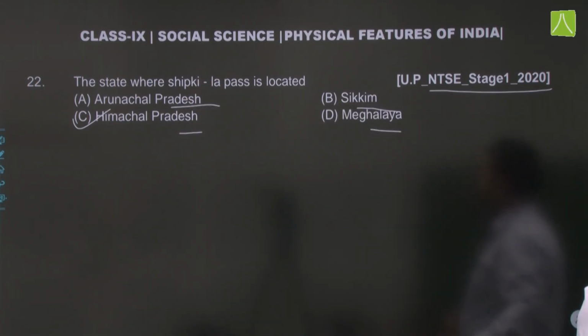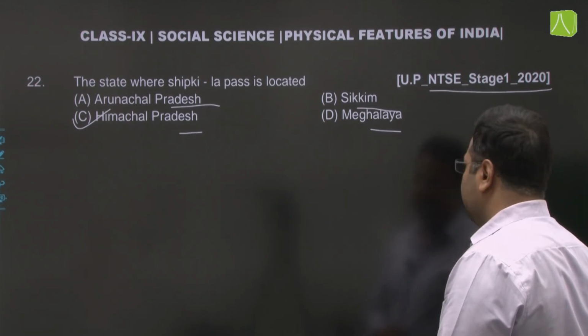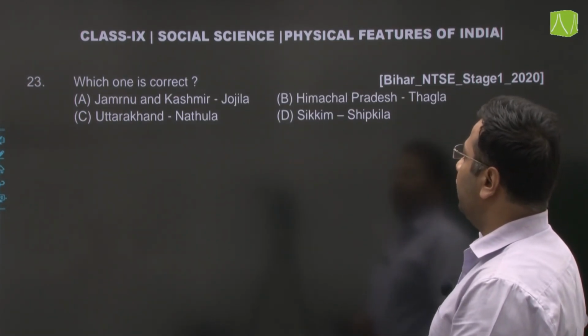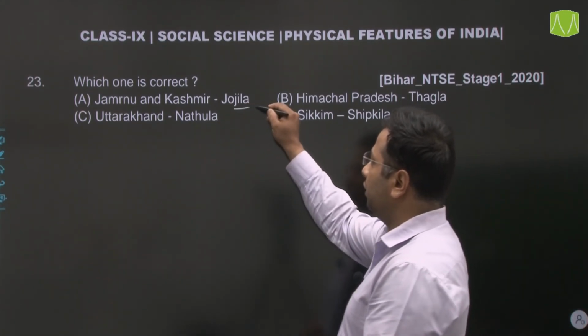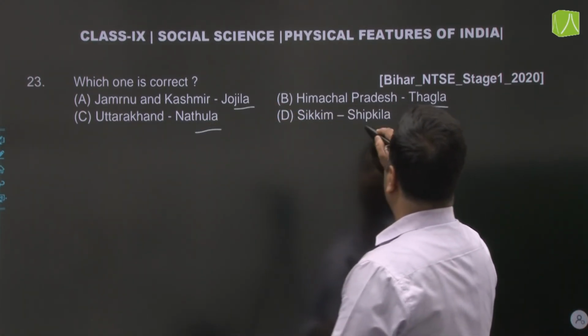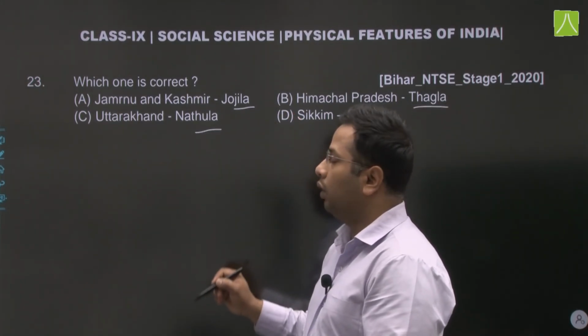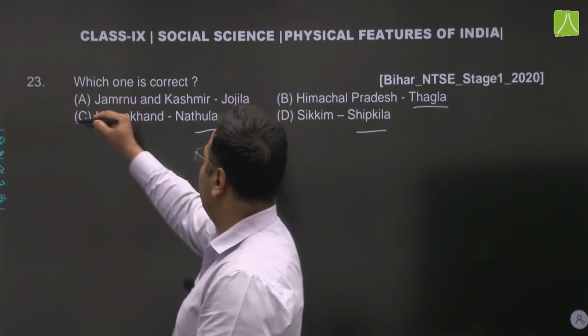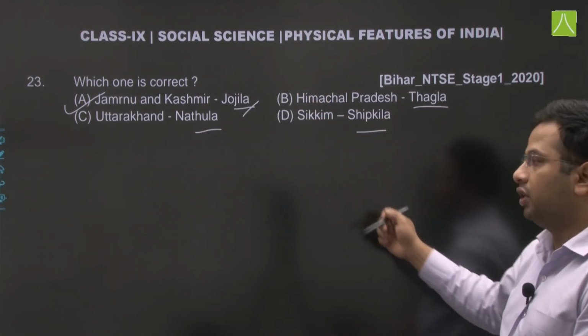It is found on the border of Himachal Pradesh and Nepal. Let's move to next question. Which one is correct? Again we have these names of passes here: Tangla, Shipkila, Jojila and Natula. The correct match would be Jammu and Kashmir, Jojila Pass, which we have already discussed earlier.